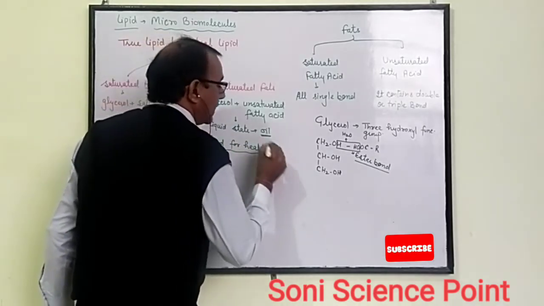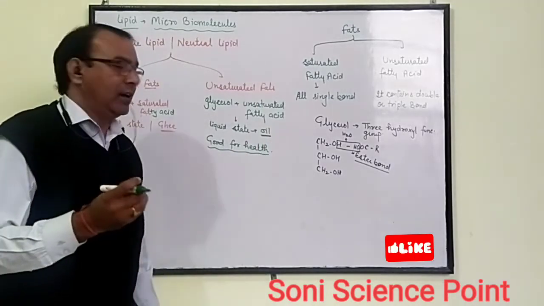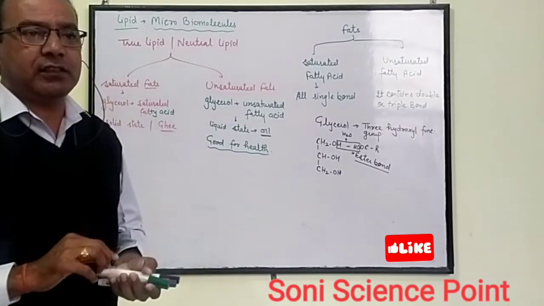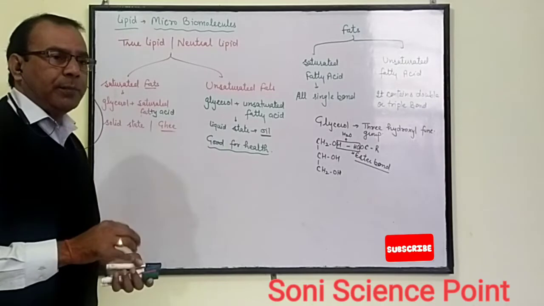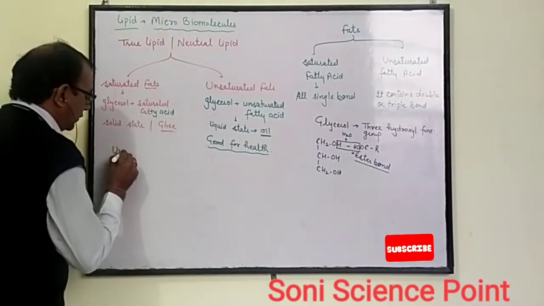So, as the person takes unsaturated fat inside the body, the unsaturated fat automatically changes into saturated with the process of hydrogenation.